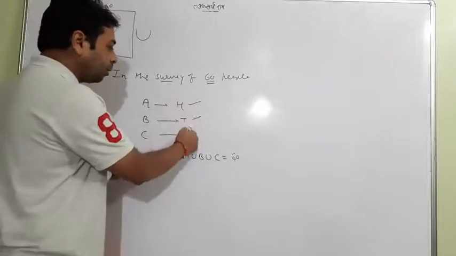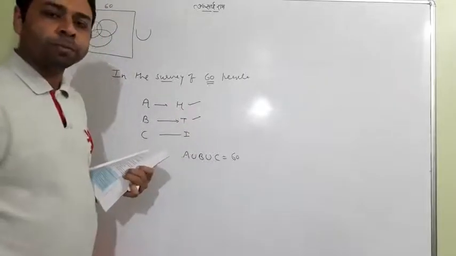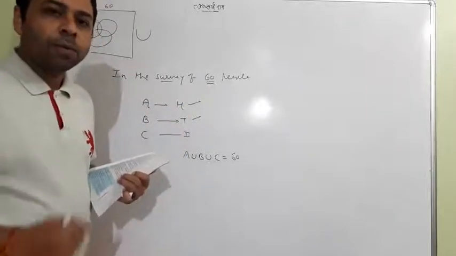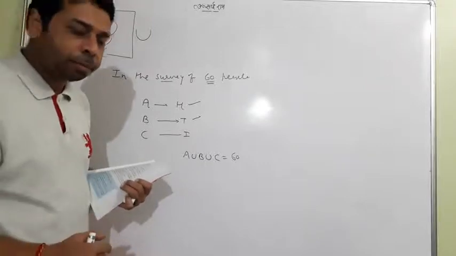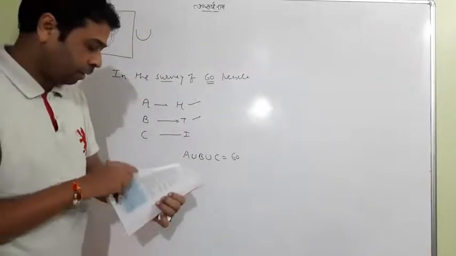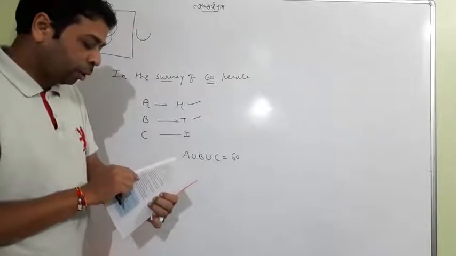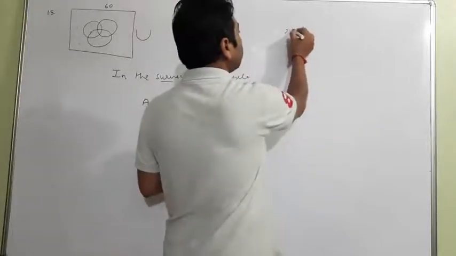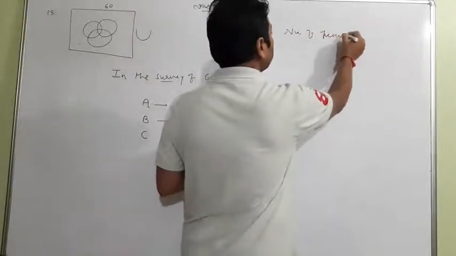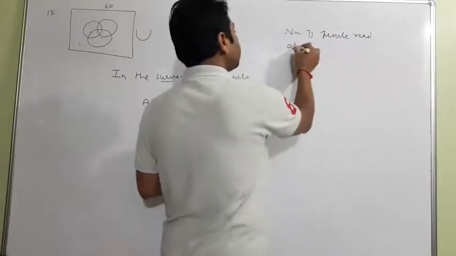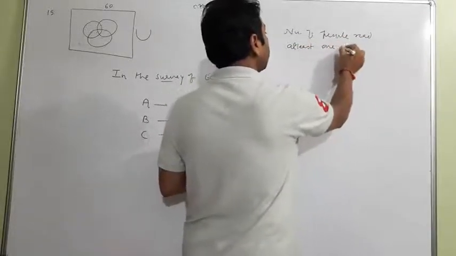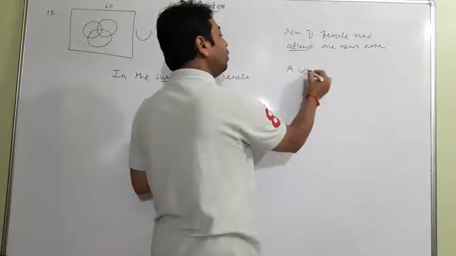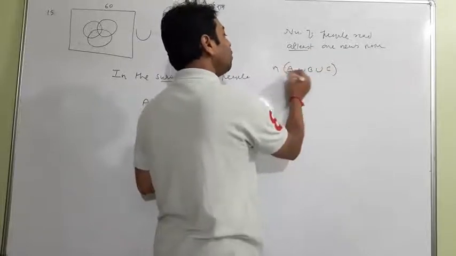Meaning that except the three newspapers, many other newspapers are also read by the people. And how do we come to know that idea? Because the first question asks for the number of people who read at least one newspaper. What we have to find is the number of people who read at least one newspaper, and I tell you that "at least one" means A union B union C. We have to find that out.